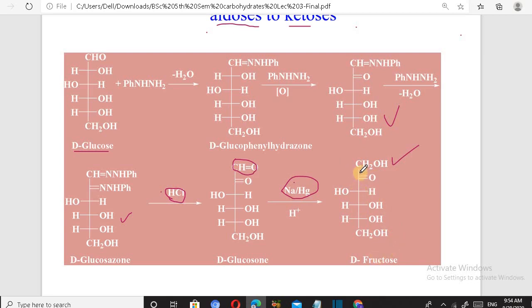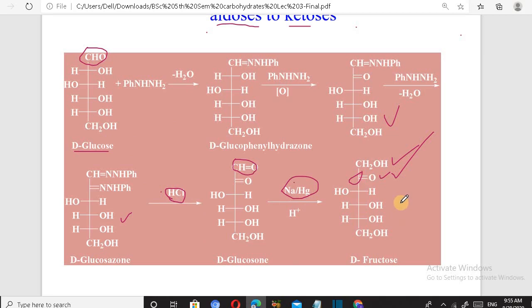So in the second carbon a CO group is present and it is a ketone, and so it is fructose. So in this conversion, the aldehyde group is converted into this ketone group. So it is the conversion of aldose into ketose, or we can say we can convert glucose into fructose easily. That is, first by the formation of osazone, then further treating with HCl and then followed by sodium mercury amalgam in the presence of acid, we get fructose.